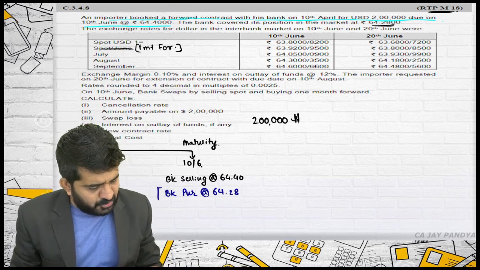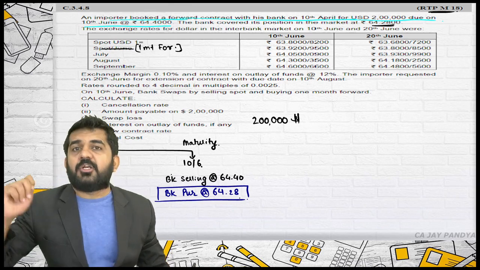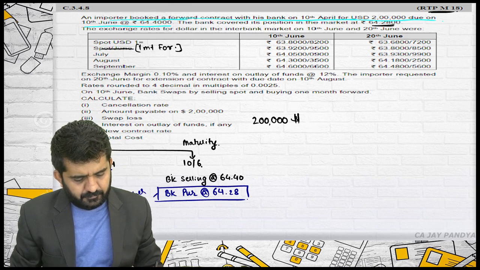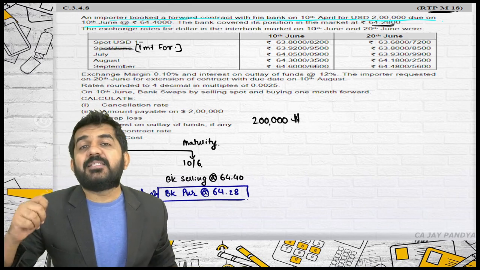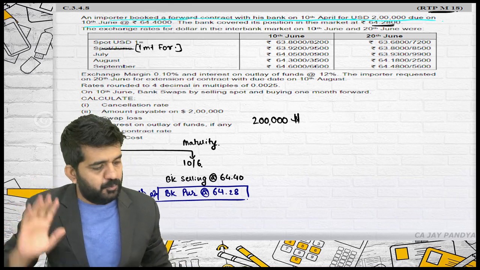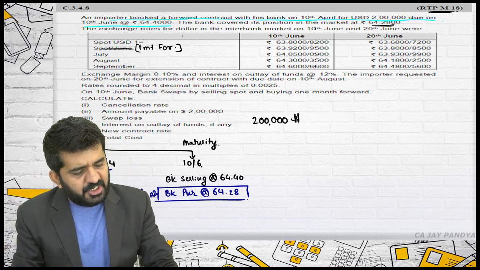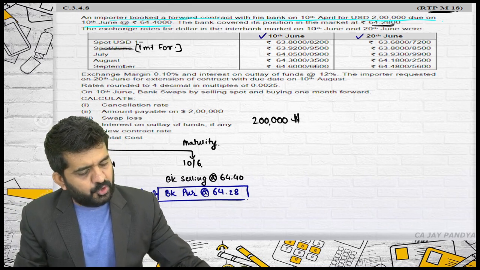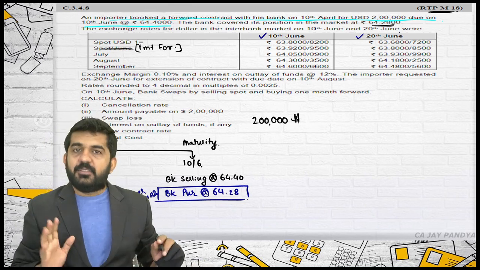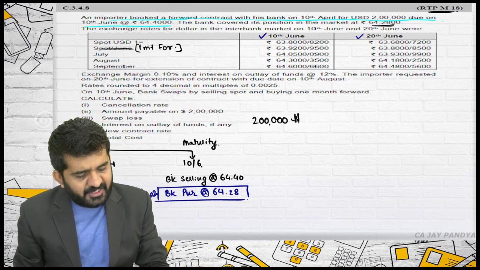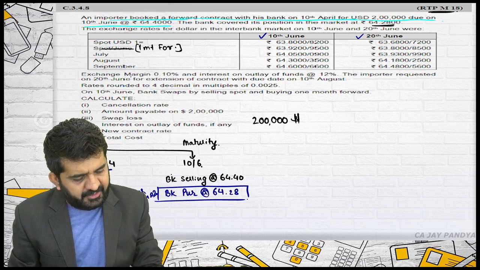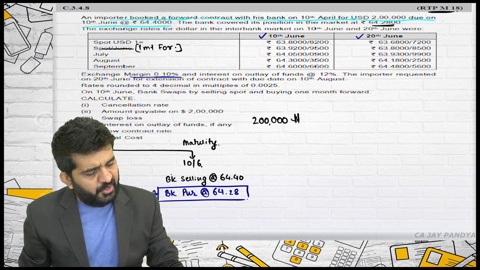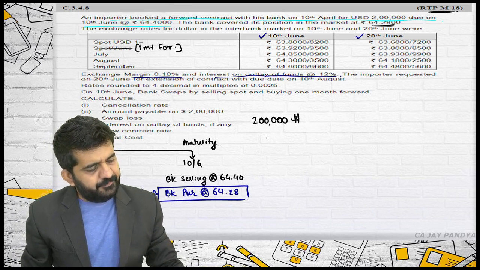This position the bank has already taken with some other customer. This is with another customer. But the bank always sets off its position. The exchange rate for dollar in the interbank on 10th June and 20th June was as under. Exchange margin of 0.10% and interest on outlay of funds of 12%.